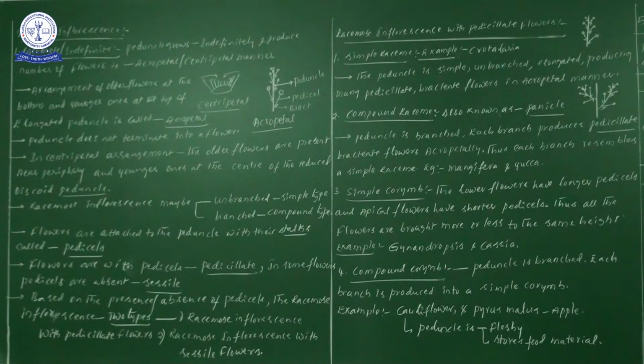Pedicellate means the flower with a stalk is attached to the peduncle. Next, bracteate, which I just said.